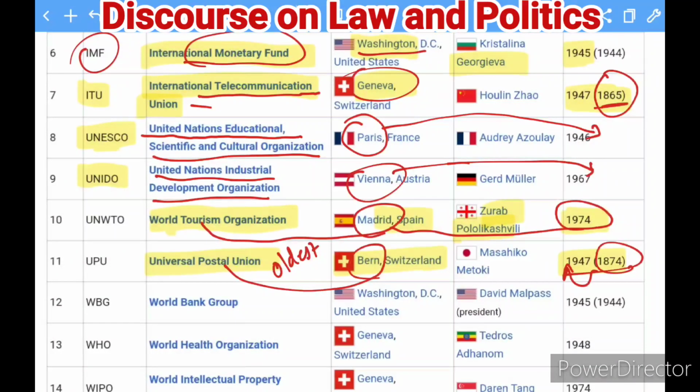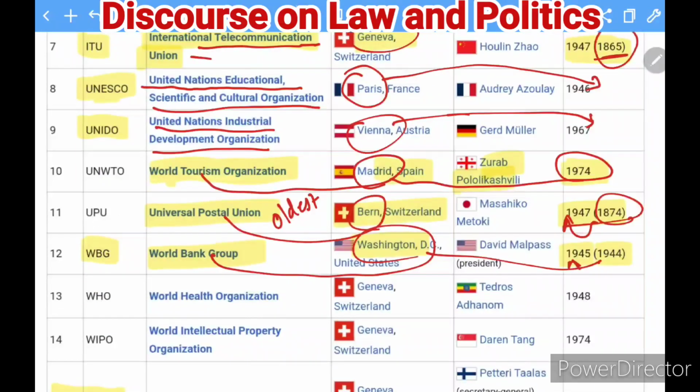Next is here the World Bank Group. This is another specialized agency, and you know that it is very popular, and it has its office in Washington, and it was established in 1944 originally, but later on it was remodified in 1945. So this is how you can find that. The World Bank Group has its office in Washington, and it was established in 1944 originally, but later on it was re-established in 1945.